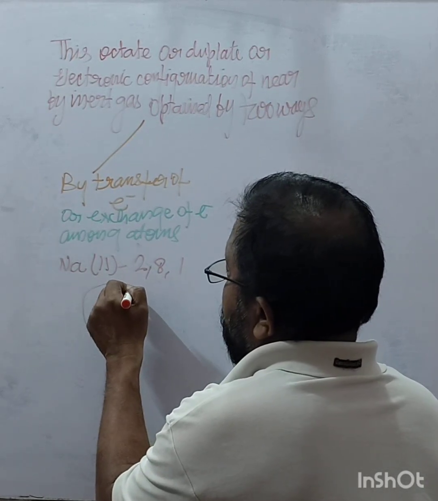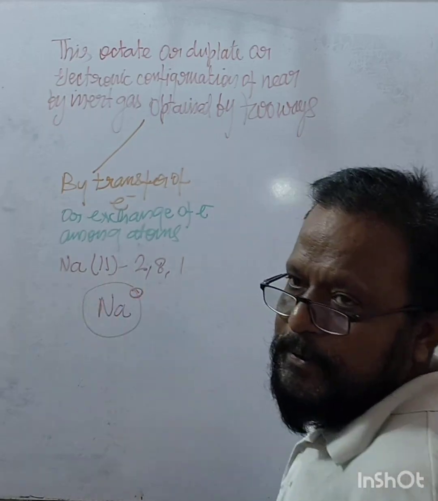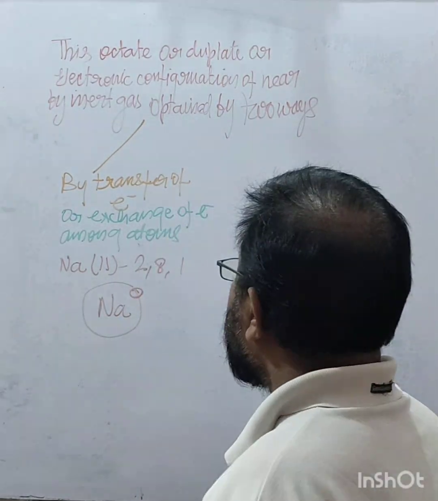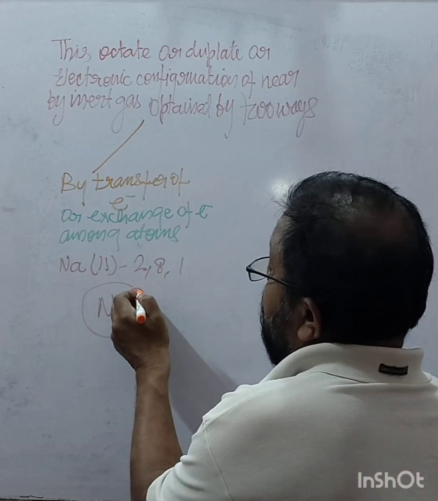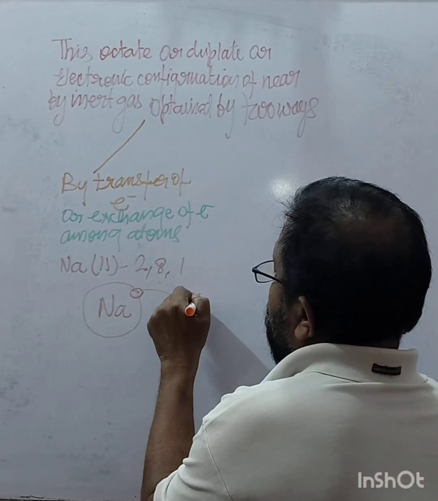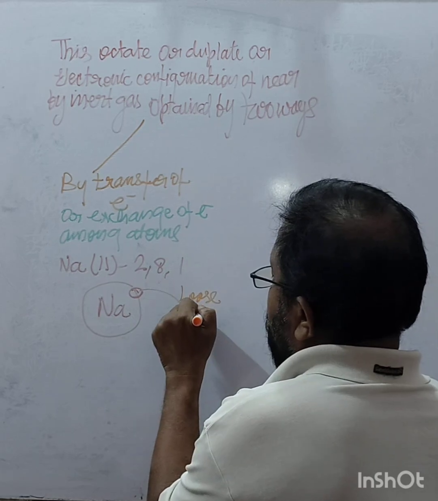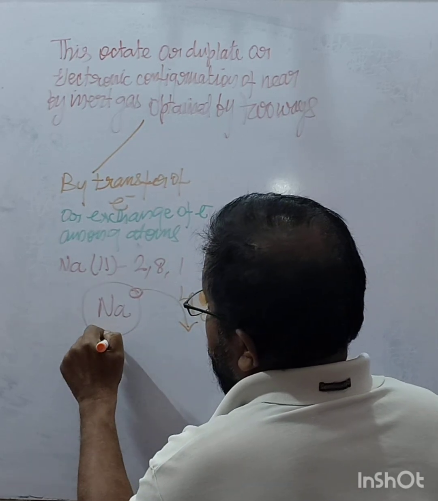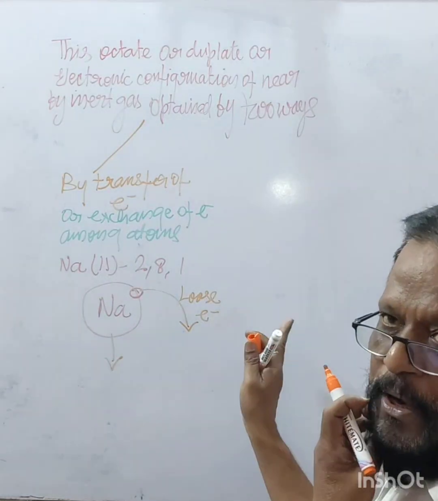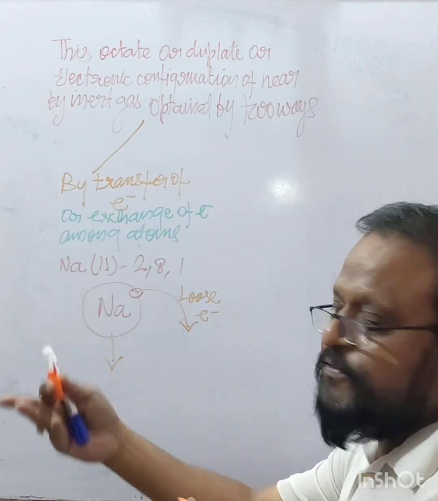If this sodium atom loses this electron, one unit negative charge is going out, so it gets 1 unit positive charge.